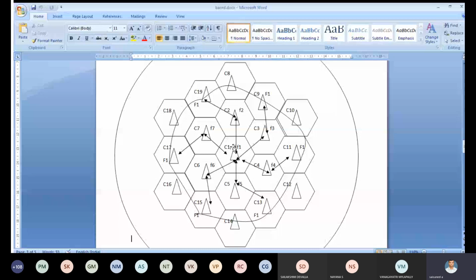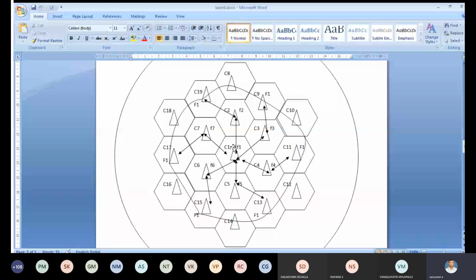Where exactly the same frequency is used is determined by the formula K equal to I square plus IJ plus J square. We already discussed this in the last class, and the importance of K equal to I square plus IJ plus J square. Today we discuss how to rectify the problems when applying frequency reuse. The main problem that occurs when applying frequency reuse is co-channel interference.